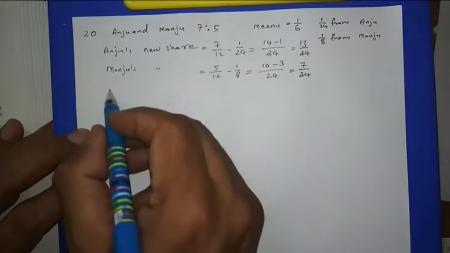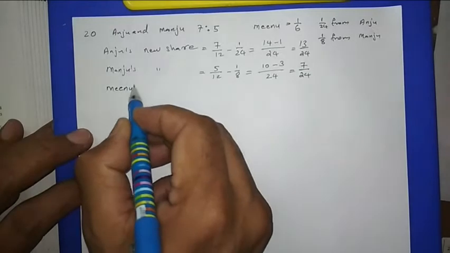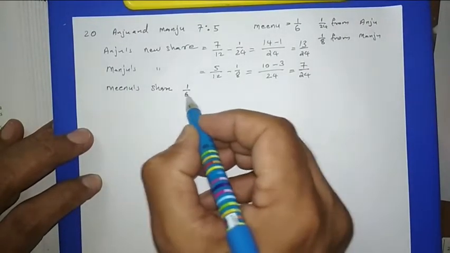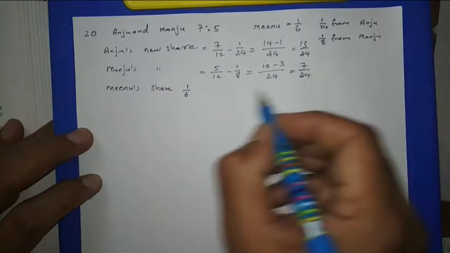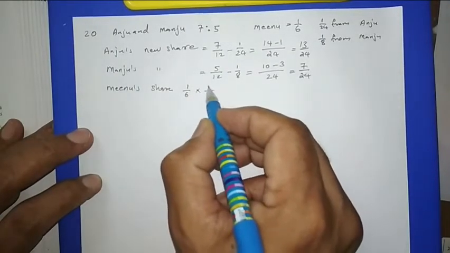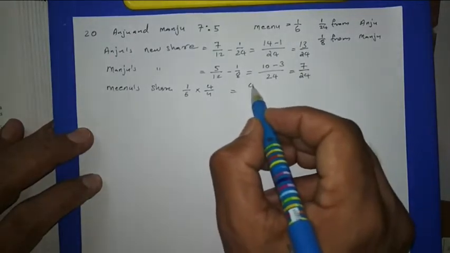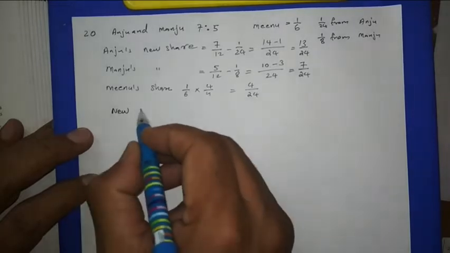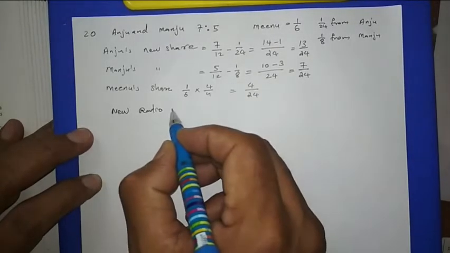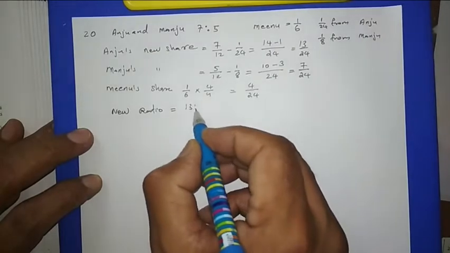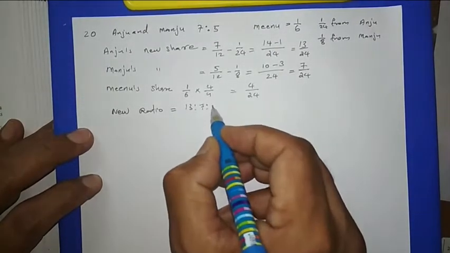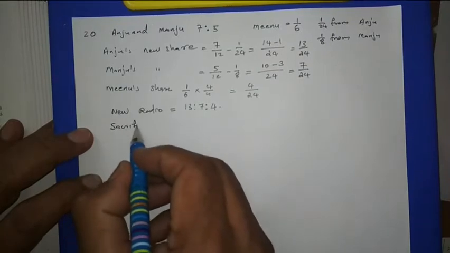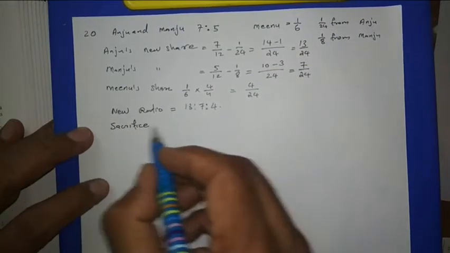Then the new partner Meenu's share is given 1 by 6. 1 by 6 we have to make out of 24, so for that we have to multiply with 4. Then it will be 4 upon 24. Then the new profit sharing ratio will be 13:7:4. And according to the sacrificing ratio we are passing the goodwill entry.